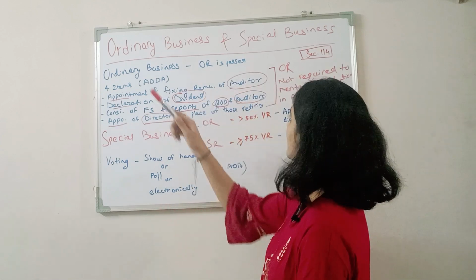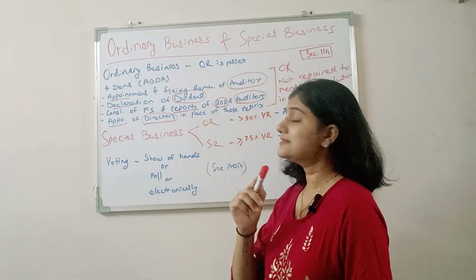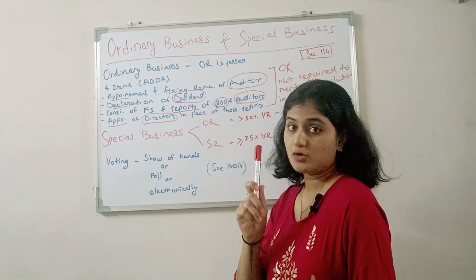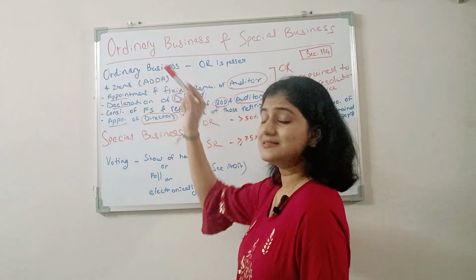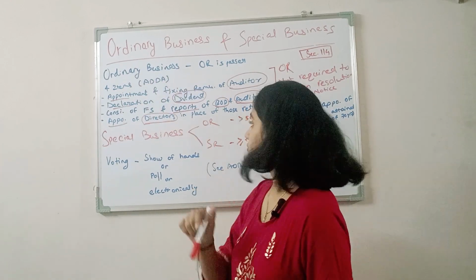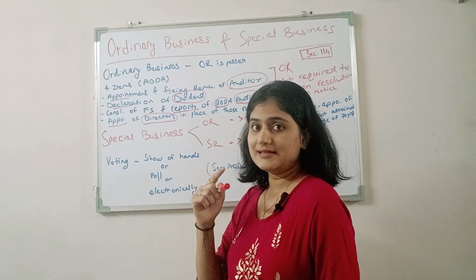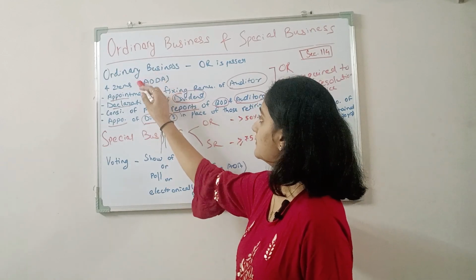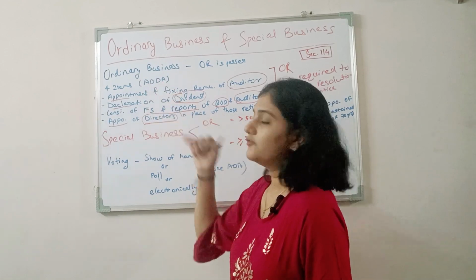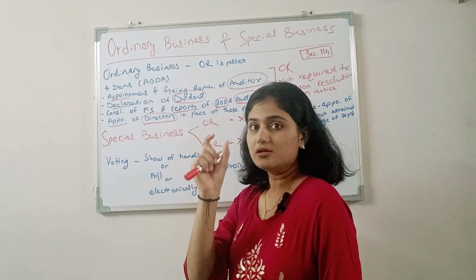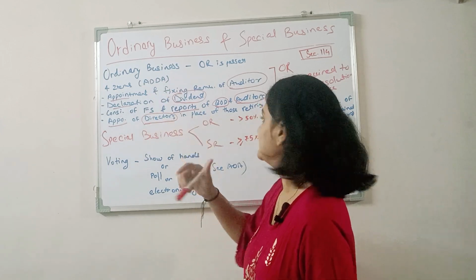So let's start. First, ordinary business and special business. What is the meaning of this? This is defined under section 114 of the Companies Act. What is the meaning of ordinary business? Ordinary business particularly covers four things. To memorize things in an easy way, I have given a short form. This is ADDA, A-double-D-A. For ordinary business, you have to remember the word ADDA. So I will let you know how to memorize this.